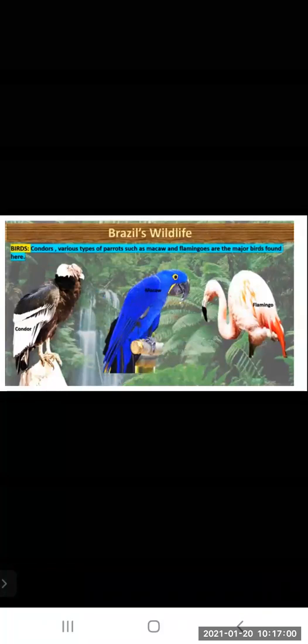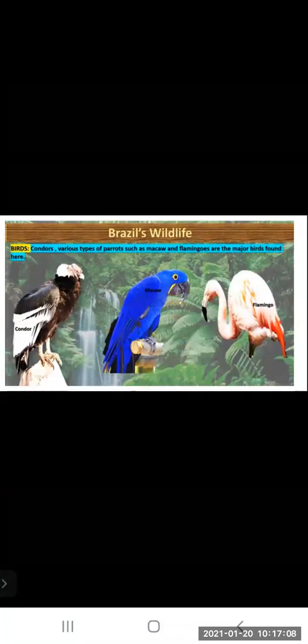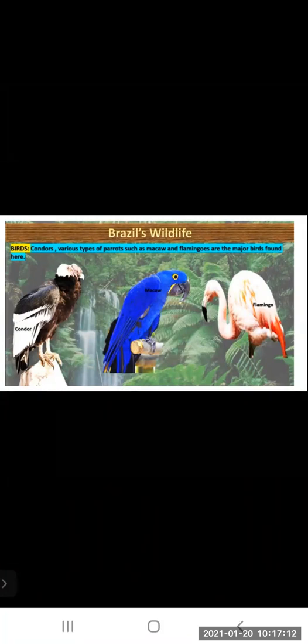Brazil's wildlife. Now we have seen the animals, then we have seen the fish, and now we will see birds. Condors, various types of parrots such as macaws, and flamingos are the major birds found here. So in the picture you can see these are the birds found in Brazil.